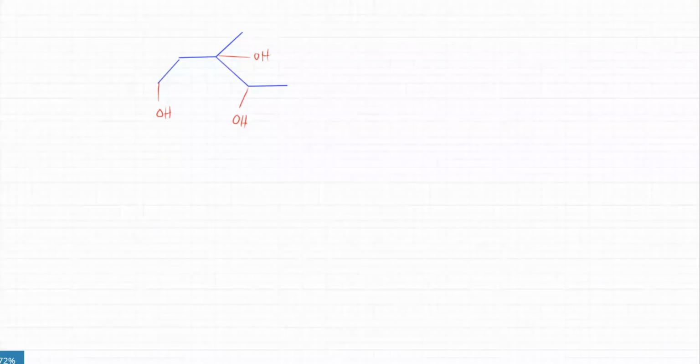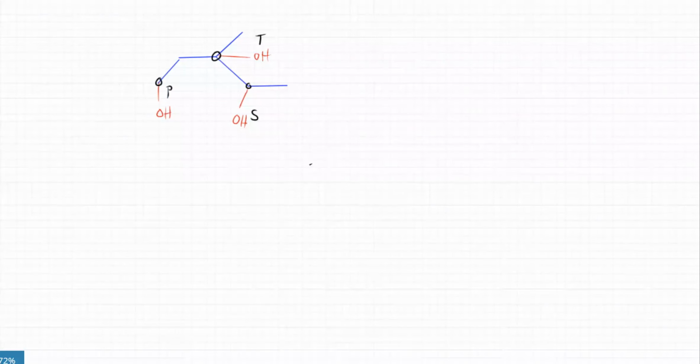The first thing is you have to figure out what are the different types of alcohols you have in your molecule. This one over here is bonded to 2 carbon chains, so this one is a secondary alcohol. This one over here, the OH carbon atom is bonded to 3 carbon chains on 3 sides, so that one is a tertiary alcohol. This carbon atom is only bonded to 1 carbon chain, so that's your primary alcohol.